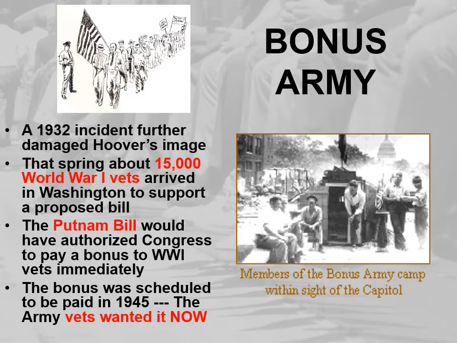Bonus Army. A 1932 incident further damaged Hoover's image. That spring, about 15,000 World War I veterans arrived in Washington to support a proposed bill. The Patman Bill would have authorized Congress to pay a bonus to World War I vets immediately. The bonus was scheduled to be paid in 1945. The Army vets wanted it now. So they wanted it earlier.